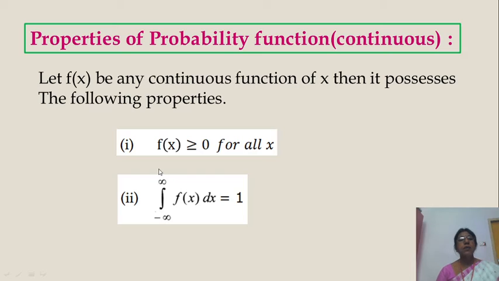So minus infinity to infinity, because it is a function defined on the continuous variable.